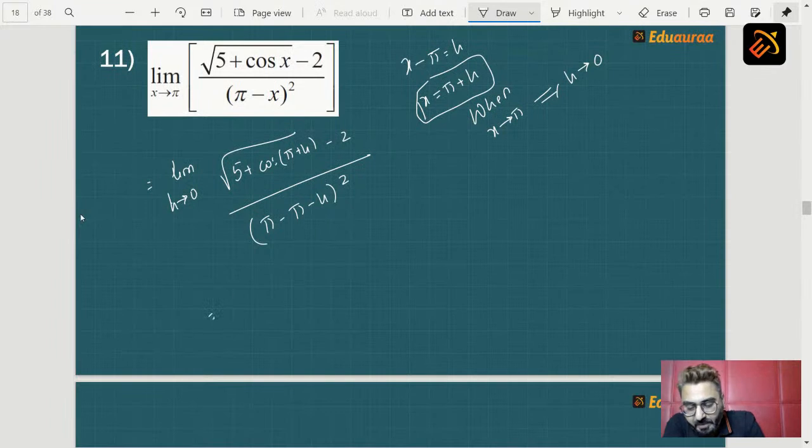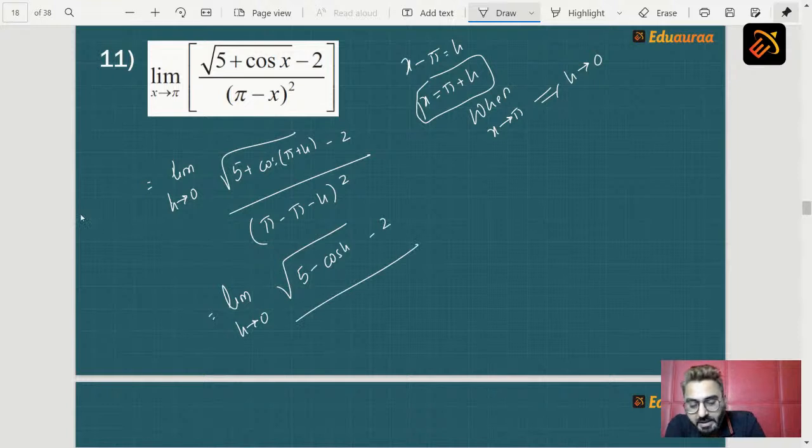So the next step will become limit h tending to 0 root of 5 minus cos h minus 2 upon, pi and pi cancel, minus h whole square remains, and minus h whole square is nothing but h square.